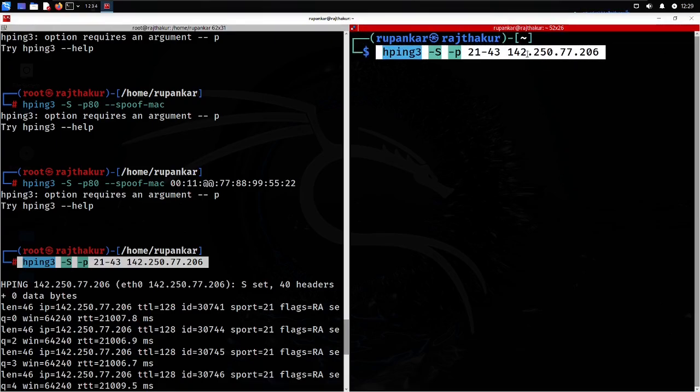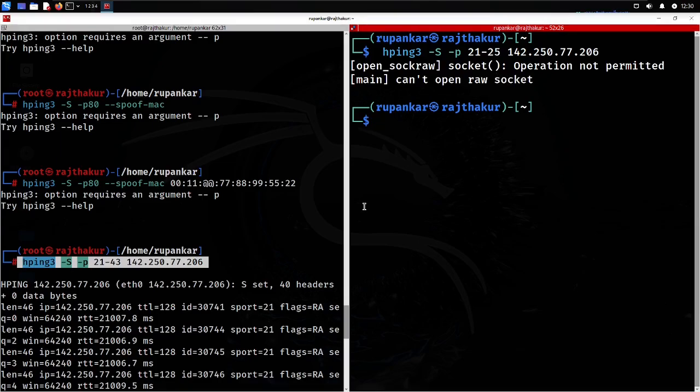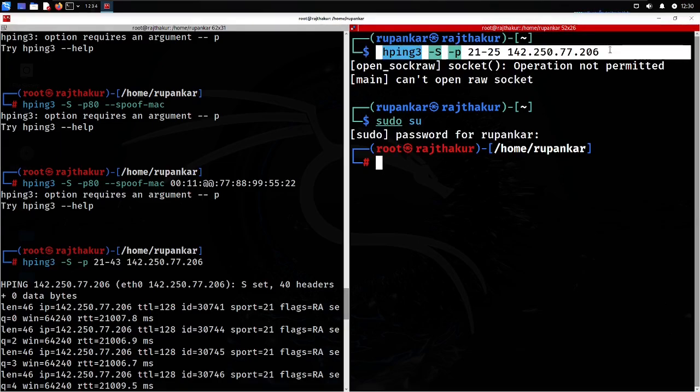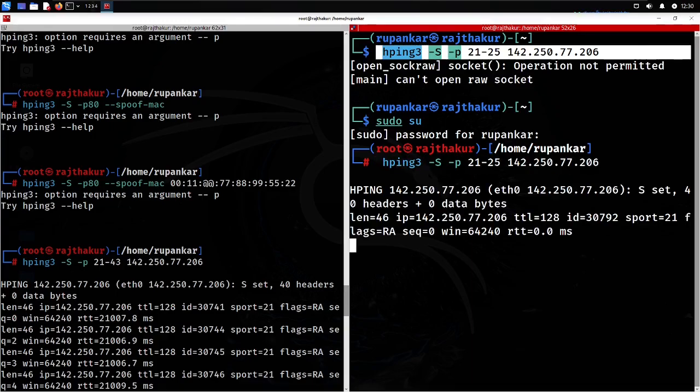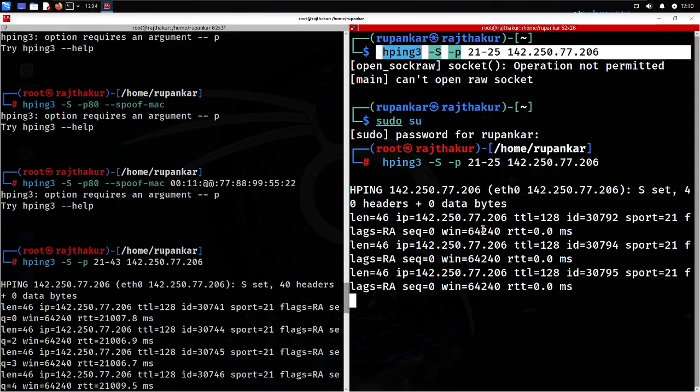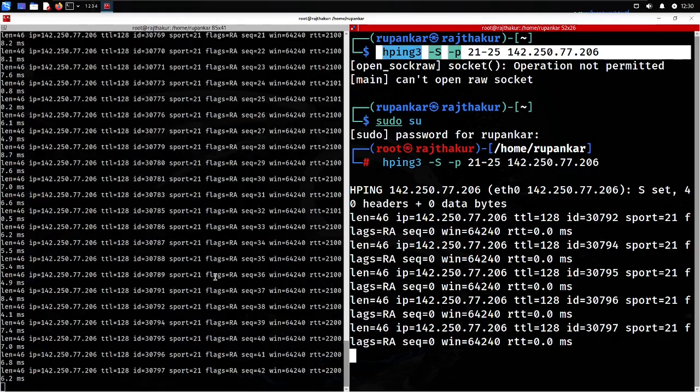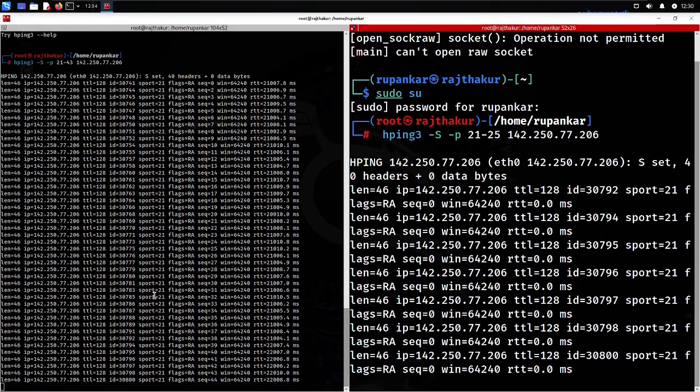Here I will be going with a few ports, from port 21 to just port 25. I'm just minimizing this one. I will now minimize this to a small number of ports. So this time the attack is being done on only this number of ports.